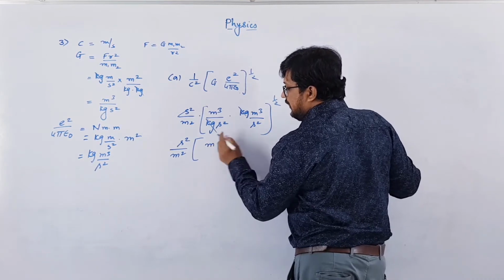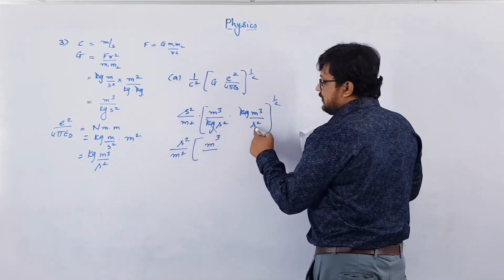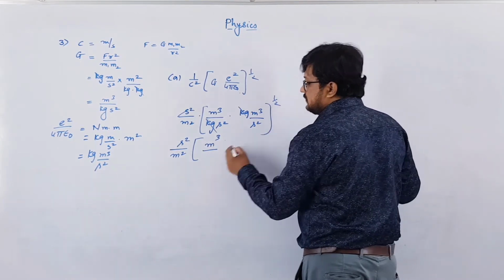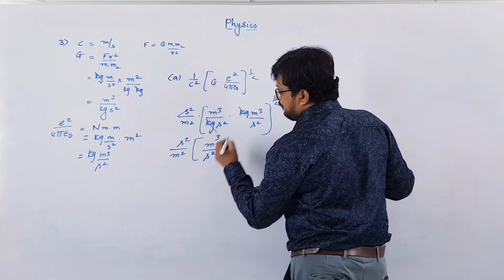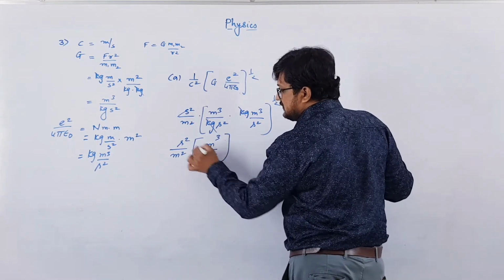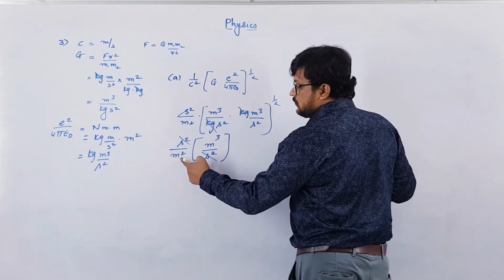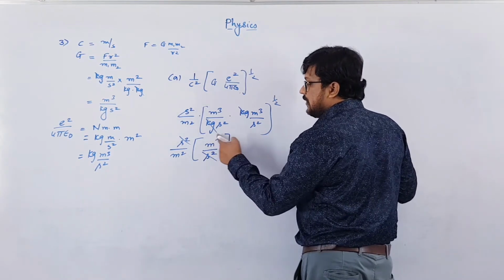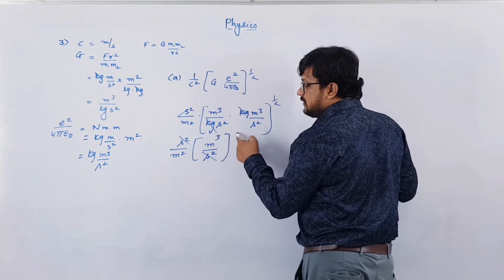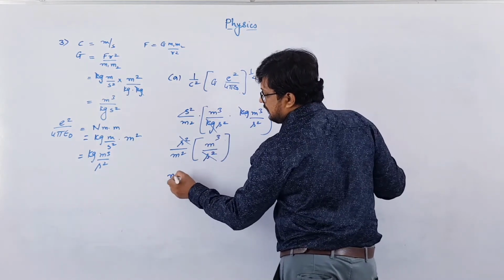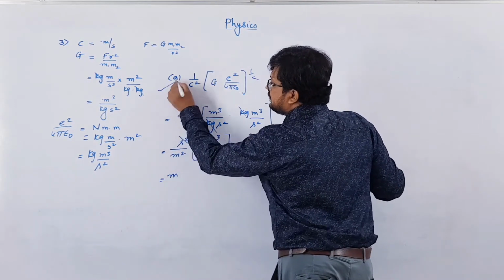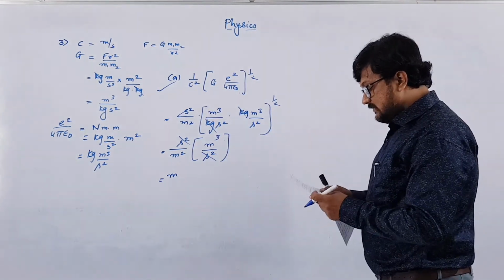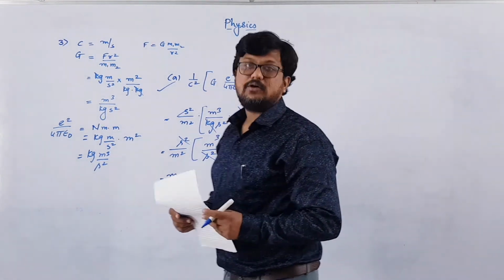Directly we write m cube. Second square into second square is s raised to 4. 4 raised to half is 2, so s raised to 2. So you can see this will get cancelled out. Now meter cube upon meter square, so m square will move up, and meter cube minus meter square will be m. So this option has the unit of meter. Right? This is how you can also solve, and in the same way you can try for the next three also.